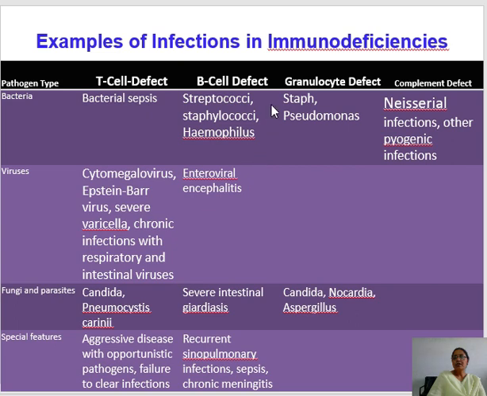In the B cell defect, the more common are streptococci, staphylococci and H. influenzae infection. Among viruses, there is enteroviral encephalitis, and among parasites, there is intestinal giardiasis. In granulocyte defect, there is staph and pseudomonas infection among bacteria, and fungi like candida, nocardia, and aspergillus infection. In the complement defects, bacteria like Neisseria, gonorrhea infections, and pyogenic infections are more common.